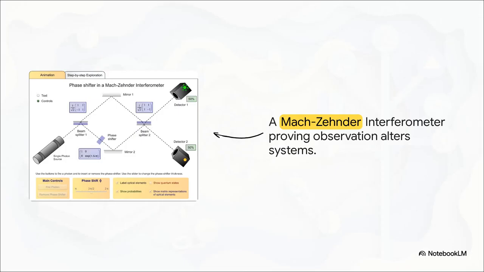And we know this for sure because we test it constantly. In modern labs today, physicists use tools like Mach-Zehnder interferometers, bouncing particles through beam splitters and detectors, proving time and time again that the mere act of observation physically alters the quantum system. You simply cannot observe the system without changing its fundamental behavior.